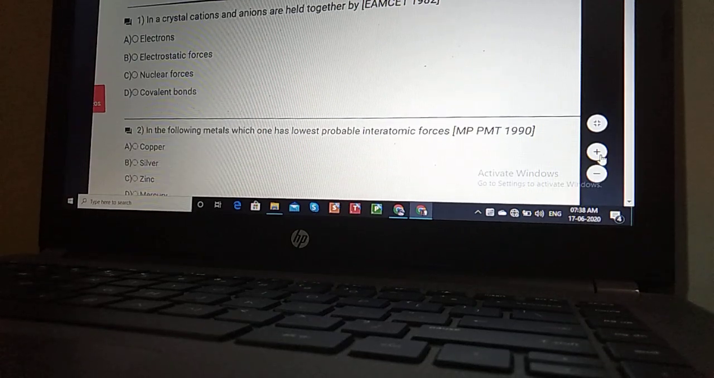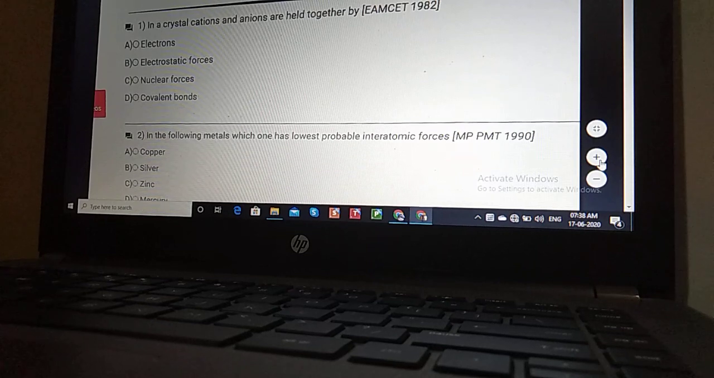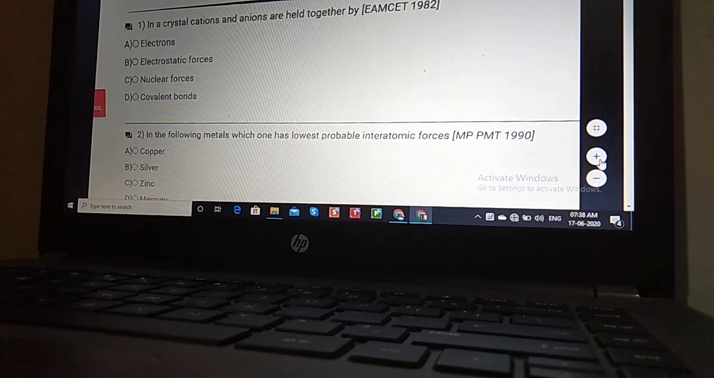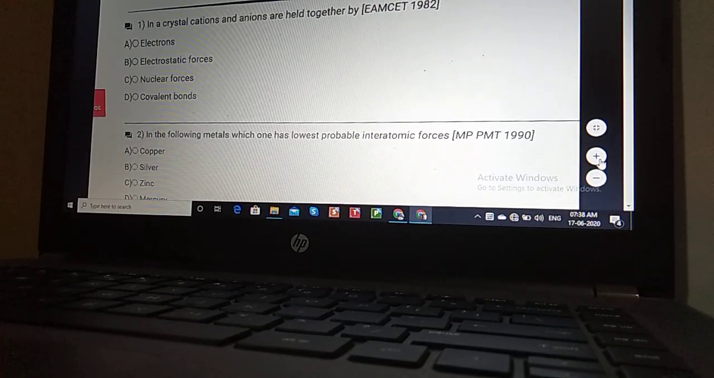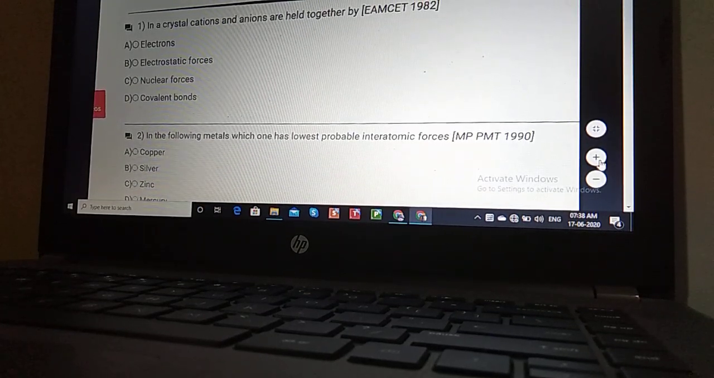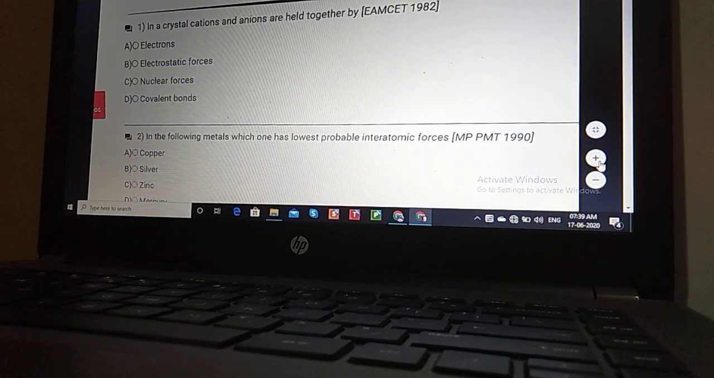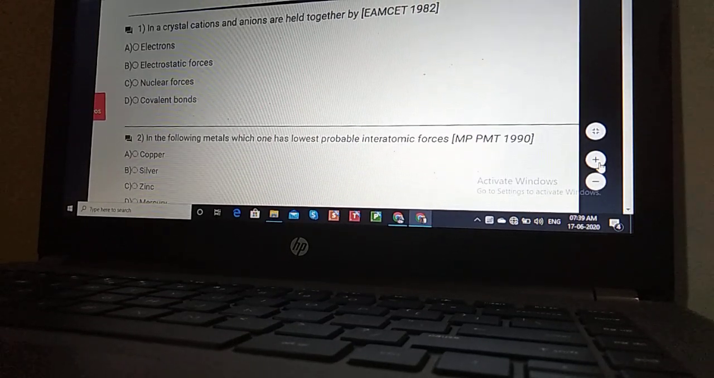Hello friend, let us see some problems taken from chemical bonding, and these problems have been asked in some different exams. When you are discussing chemical bonding, you will find some difficult problems also. So let us try to understand, starting from question number 1.